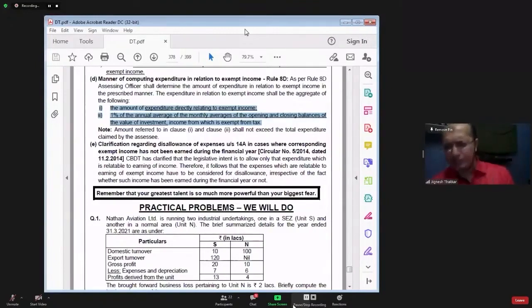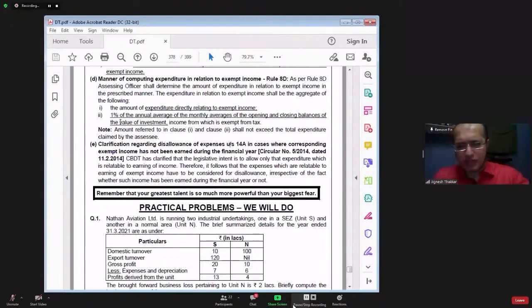But is it practically possible for you to find out all such expenditure? Is it practically possible for you to find out how much amount is incurred for earning the exempt income? No, it is not possible to trace. So for those common expenditures, government says, now you are receiving the telephone bill. In the telephone bill, you cannot identify how much telephone expenses were incurred for earning the exempt income and how much were incurred for earning the taxable income. It is not possible to identify.